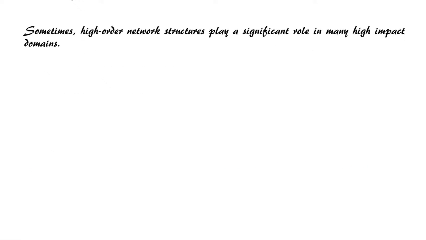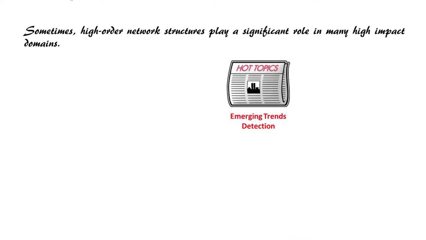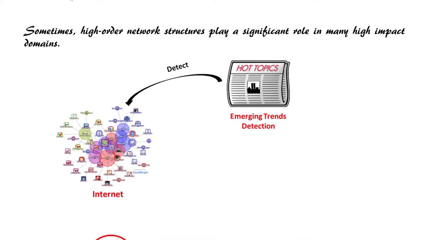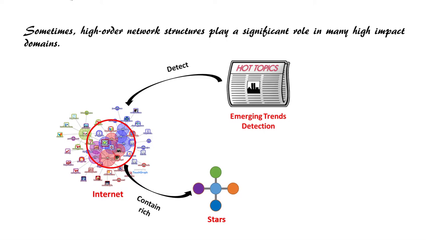Sometimes, high-order network structures may play a more significant role than edges and nodes in many high-impact domains. For example, in emerging trends detection in the web graph of the Internet, star-shaped structures appearing in a short burst may indicate an emerging trend or hot topic. In other words, exploring the dense subgraph that contains rich star-shaped structures helps us find the emerging trends on the Internet.